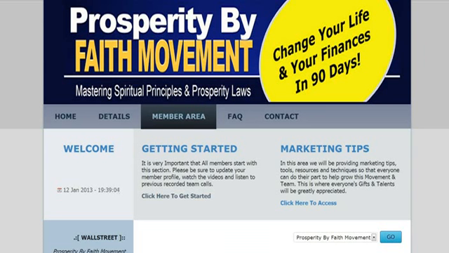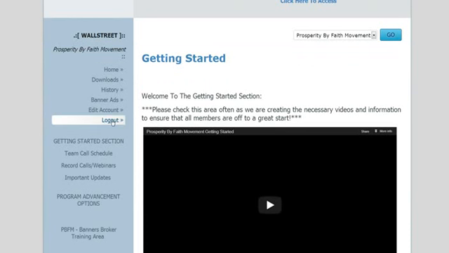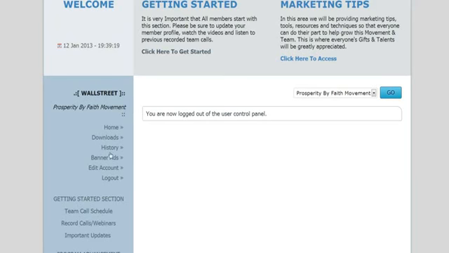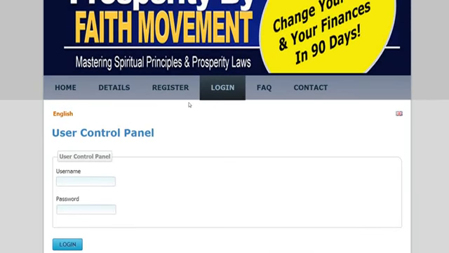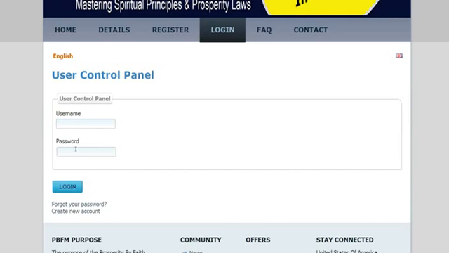This is the first place you need to start. When you first get here, you're going to log in. If you can't log in, what you should do is go down. Let's log out real quick. We're going to log out. So what you should do is go here. If you ever forget your password, you click right there. You go to login, come down to the bottom, and click on forgot your password.